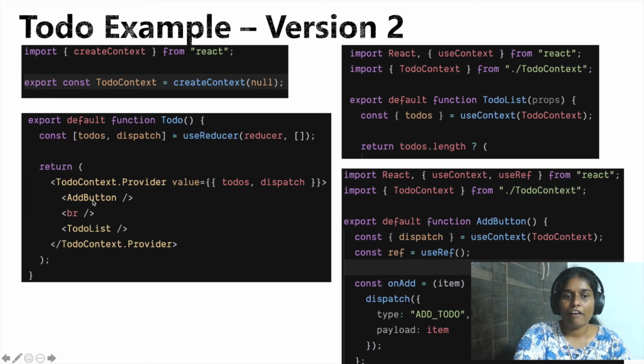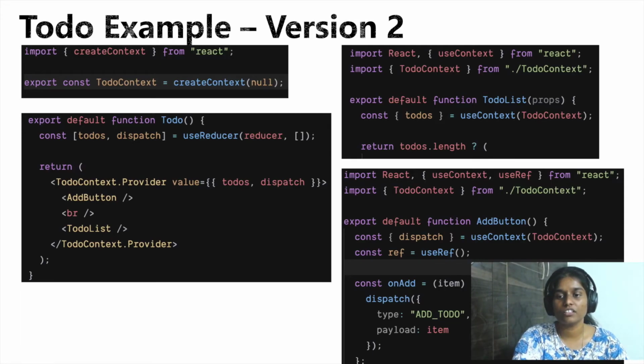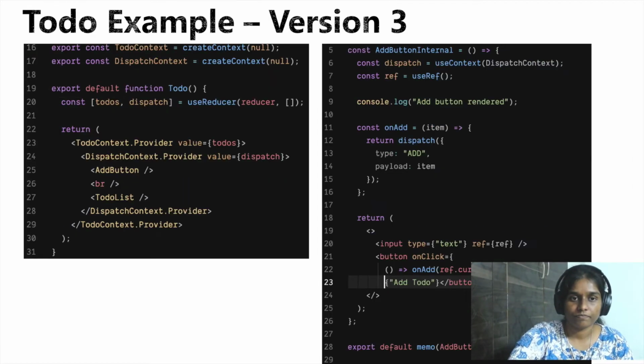If we observe, we have two child components, add button and to-do list, depending on this context. And whenever the to-do value gets updated, both these components re-render. In reality, the re-render of an add button is an extra overhead for us, because there is no value changing in it, and this is just an unnecessary overhead. In our next example, let's see how we can solve this problem.